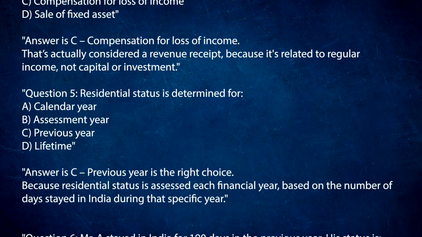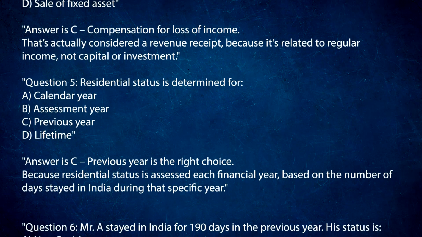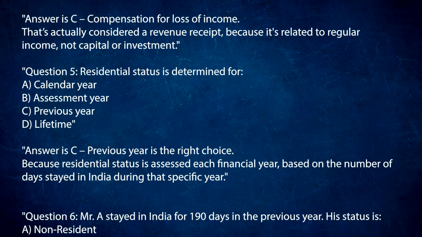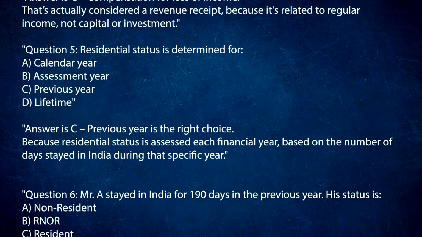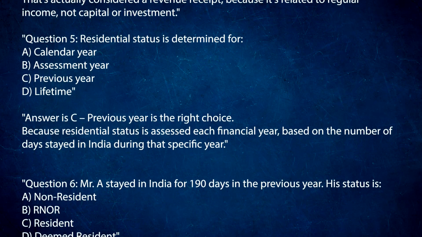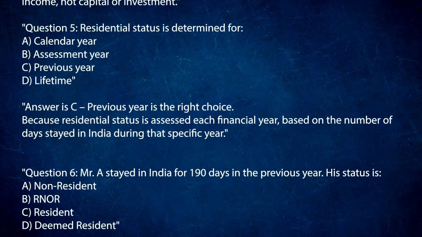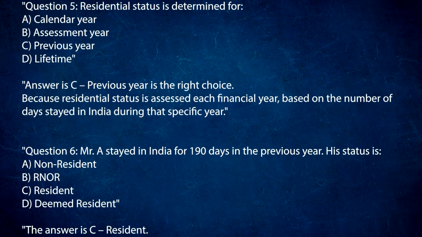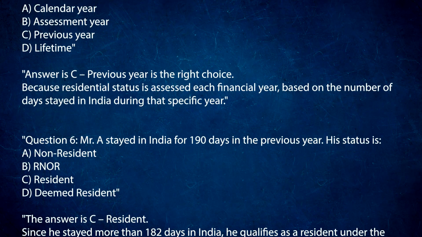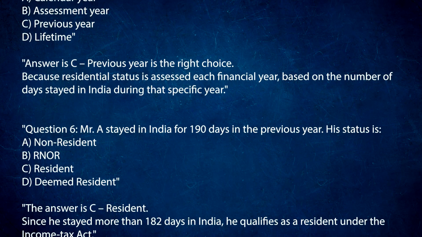Question 5. Residential status is determined for: A. Calendar year. B. Assessment year. C. Previous year. D. Lifetime. Answer is C. Previous year is the right choice. Because residential status is assessed each financial year based on the number of days stayed in India during that specific year.